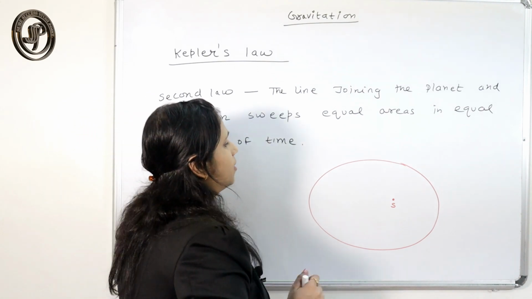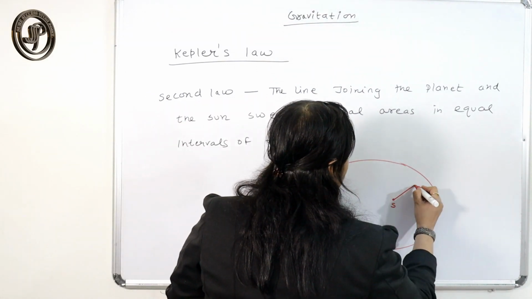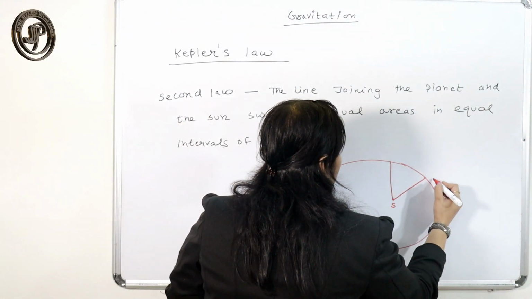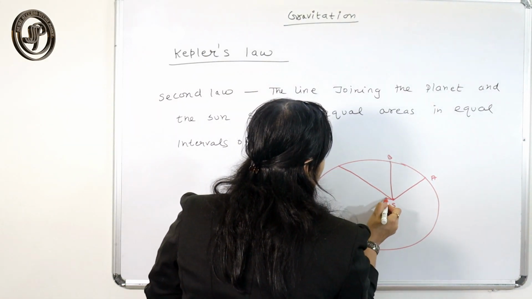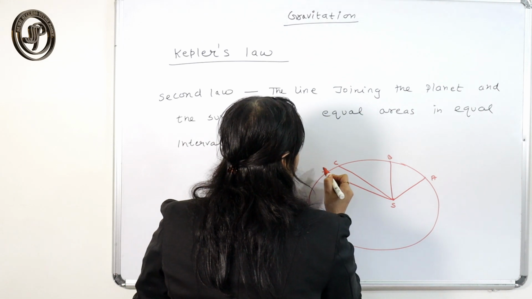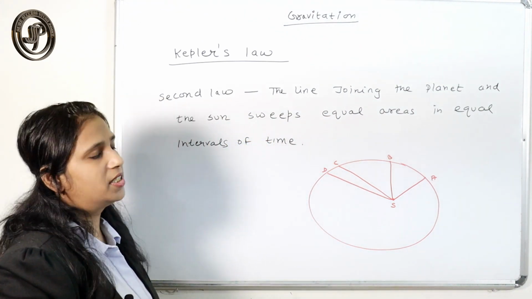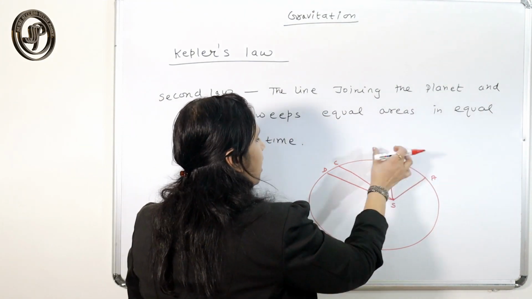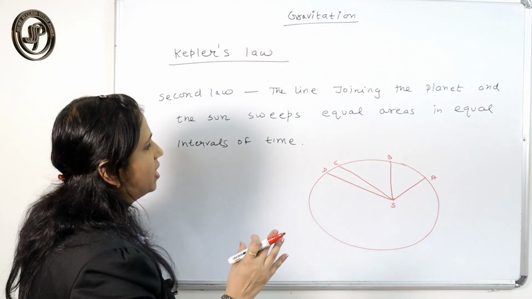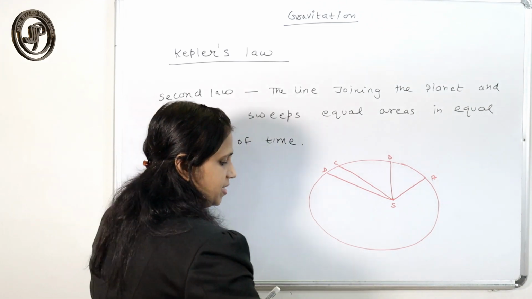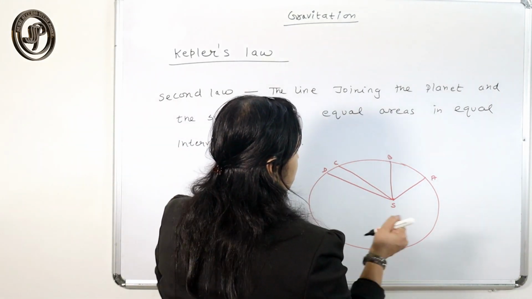Let the planet cover distances AB and CD in equal time. Those distances are not equal, but the planet covers AB and CD in equal time.